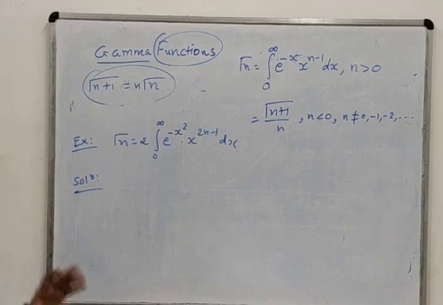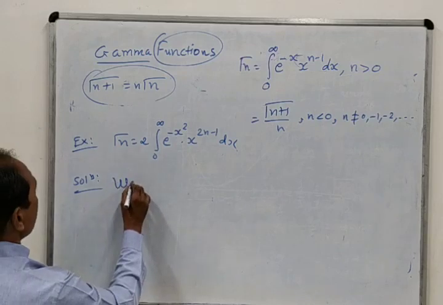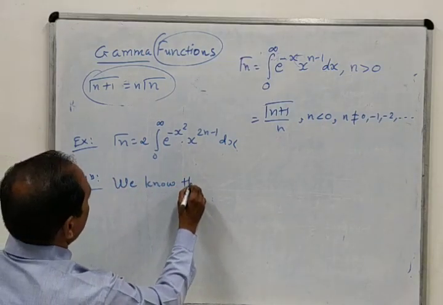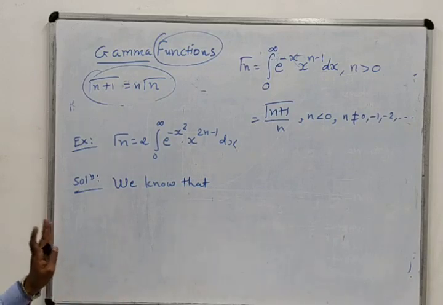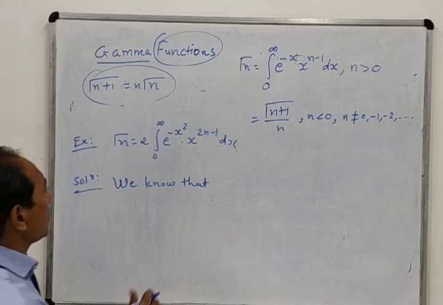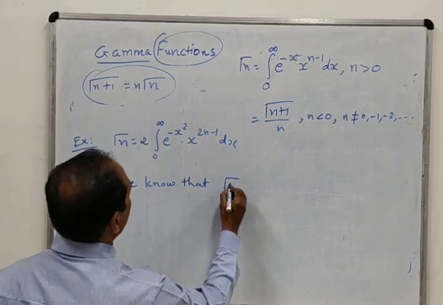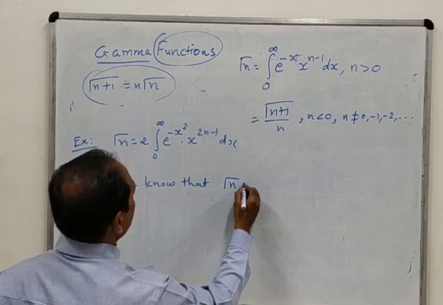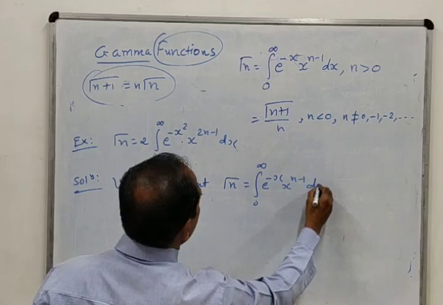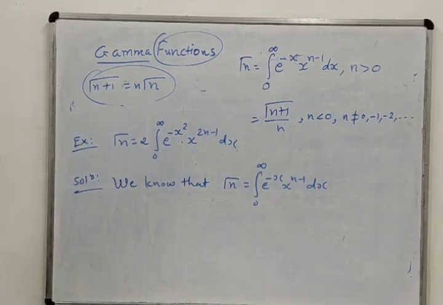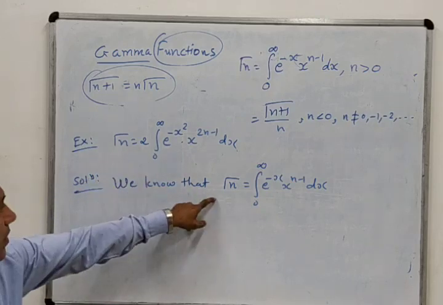So you must write down the basic definition of the gamma function, and you can always start with the sentence 'we know that'. Whether you know it or not, you must start with 'we know that', because if you write down this sentence, there will be a great impact during your assessment. Okay, we know this one, and we want to prove gamma n equal to this one.